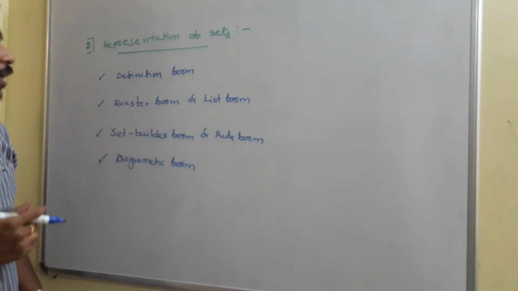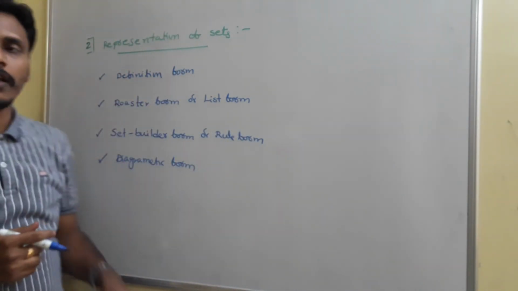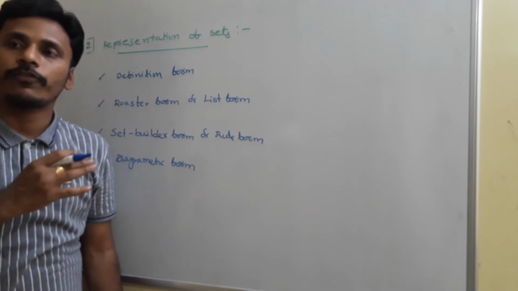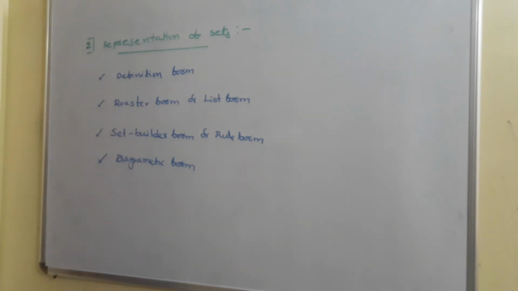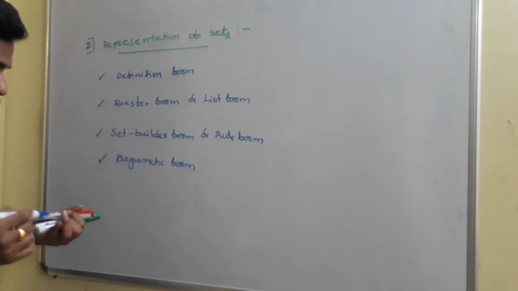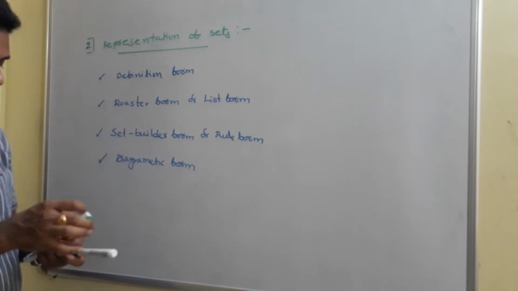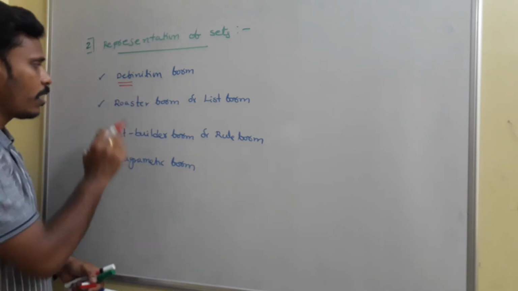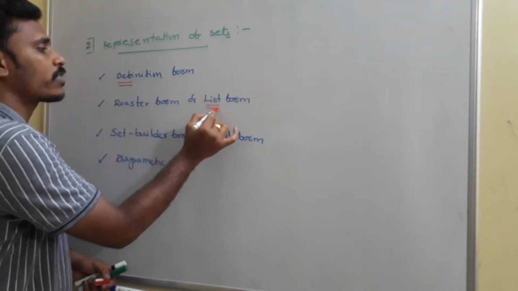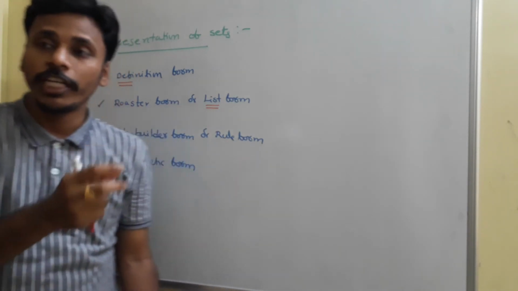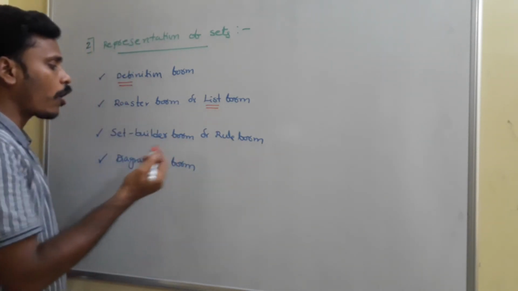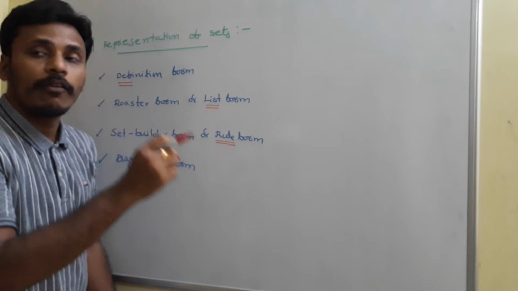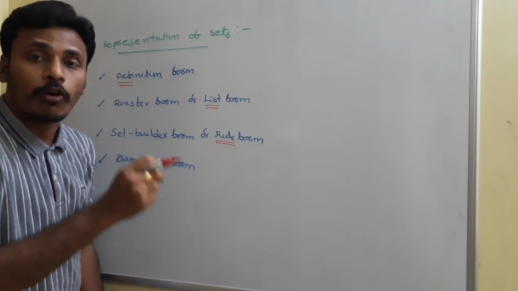Once again, there are 4 different main representations for a set. If you have a set, you can represent that set in all these 4 ways. The first is the definition form, which just gives the definition, nothing more to discuss. Whereas the roster form or list form will concentrate on the list of the elements. The set builder form or rule form, we need to mention the rule followed by each and every element of that particular set.